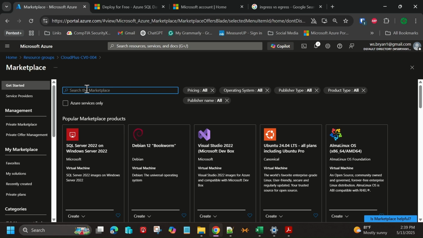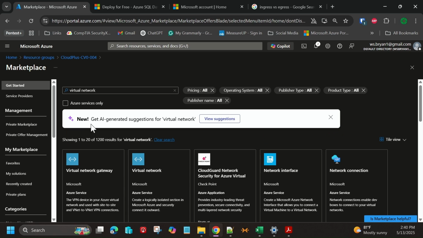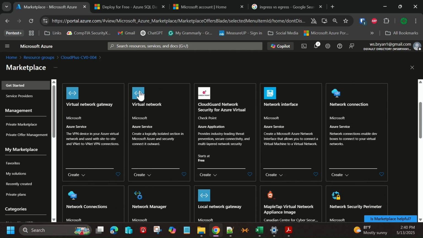But what we'll do here is we will just type in virtual, and it should populate virtual machine or virtual network. Virtual network, I'll tell you what, we're going to do this in order of operations, because when I create a virtual machine, it's going to ask me if I want to create a virtualized network. Let's go ahead and do the virtualized network first, then we can define that. Again, remember, all part of the networking process. We'll choose virtual network.